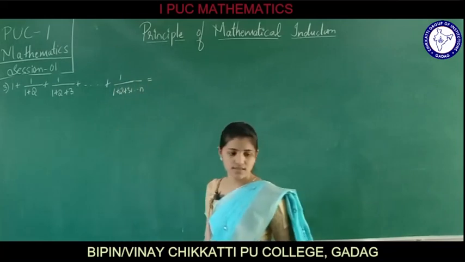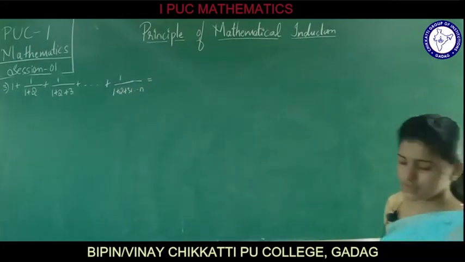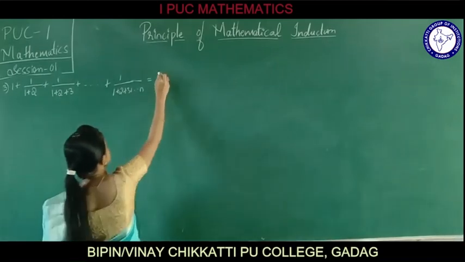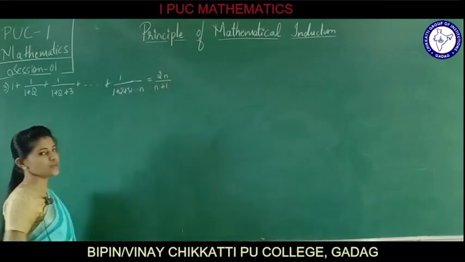This is equals to 2n divided by (n plus 1). What they have given? This is equals to 2n divided by (n plus 1).